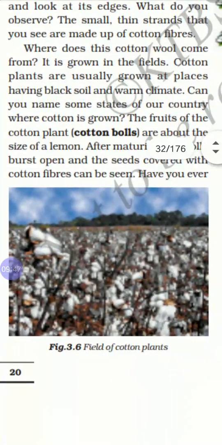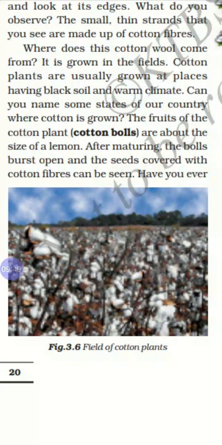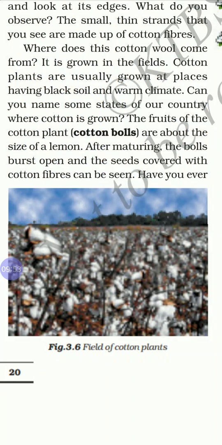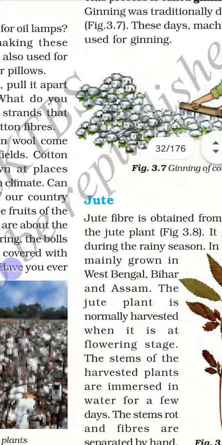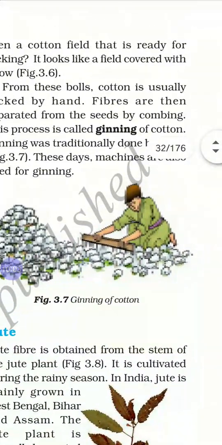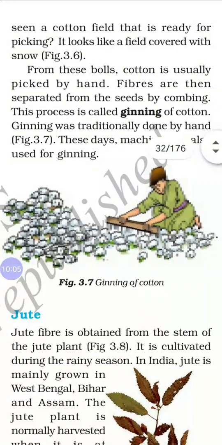The fruits of the cotton plant are cotton bolls, which are the size of a lemon. Inside them, cotton will be there. After maturing, the balls burst open and cotton comes outside. Cotton is a very commercial crop, a costly crop. From these balls, cotton is usually picked by hand. Fibers are then separated from the seeds by combing.